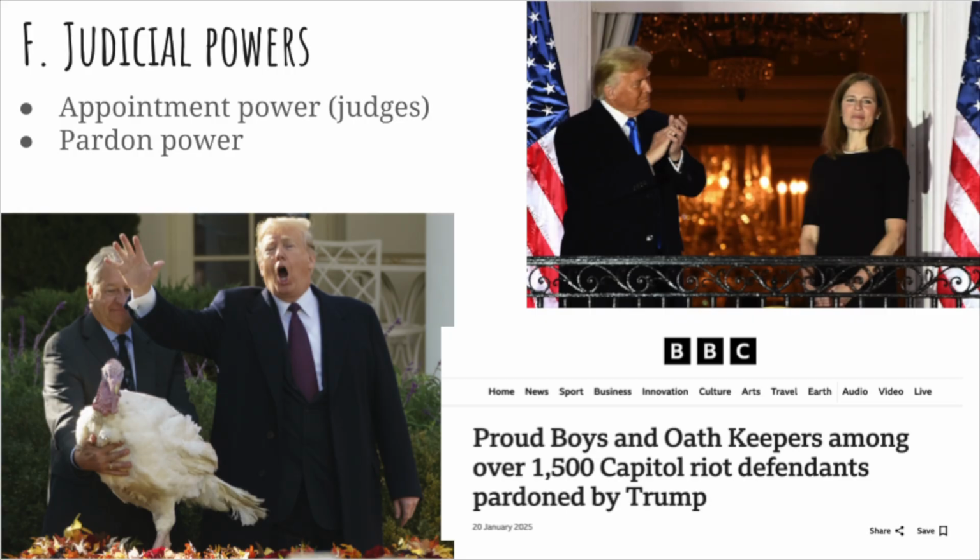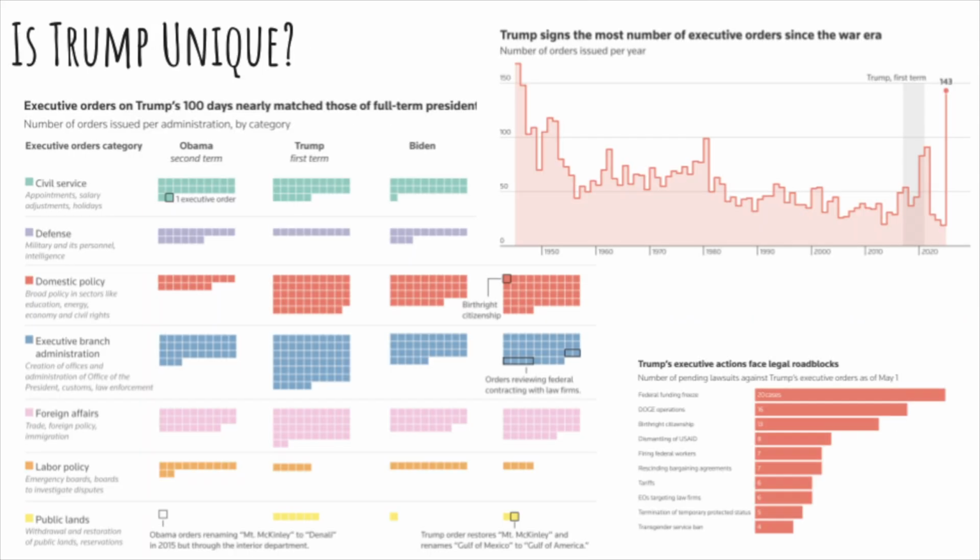Meanwhile, Trump comes into office and pardons, in one mass pardon, all of the January 6th rioters that were in the Capitol. You see a little headline here about 1,500 people were ultimately pardoned, including people who were responsible for killing police officers. So, is Trump unique in his view of executive power? I would argue yes. We've had presidents throughout history that have greatly expanded the office and its power. Trump is trying to do that as well.